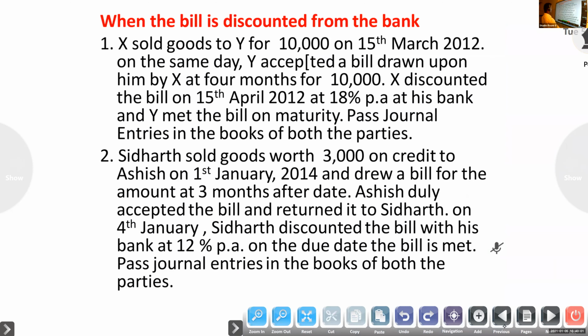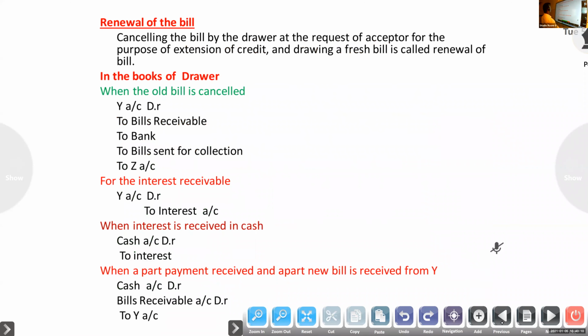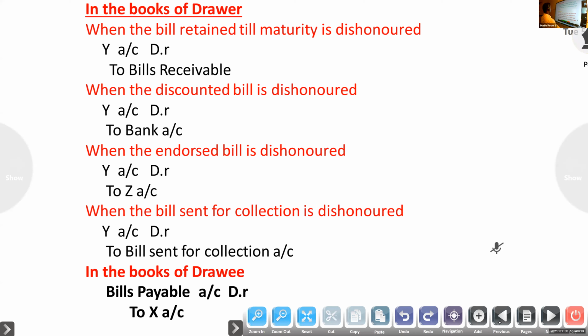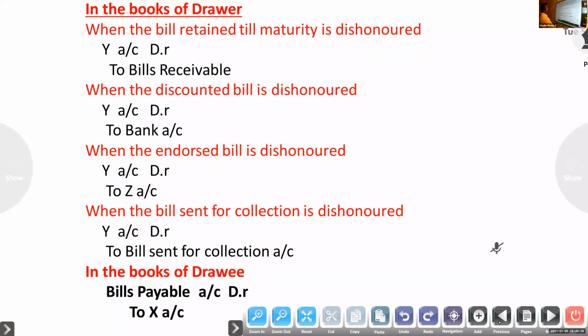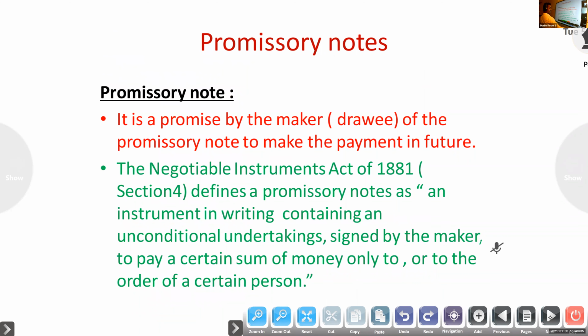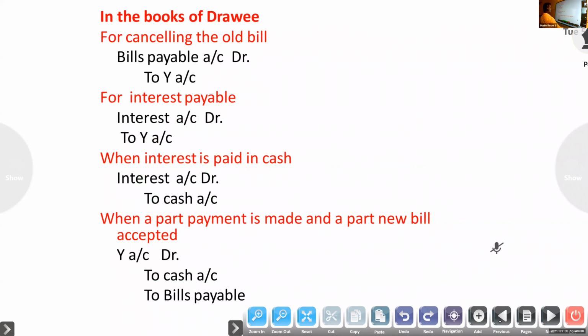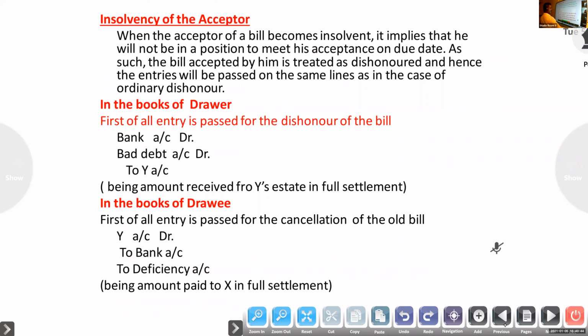So it is a little tougher, so you have to concentrate a little more on the dishonor and next cases.